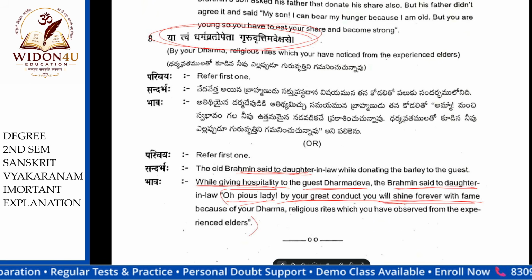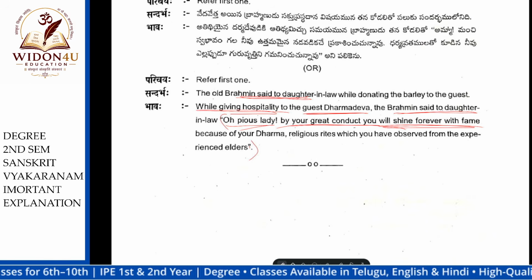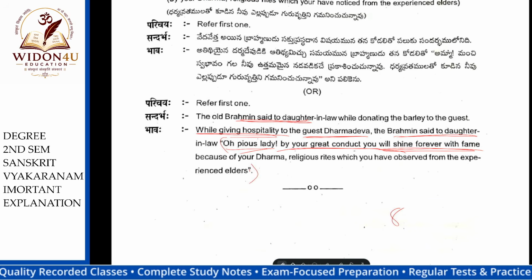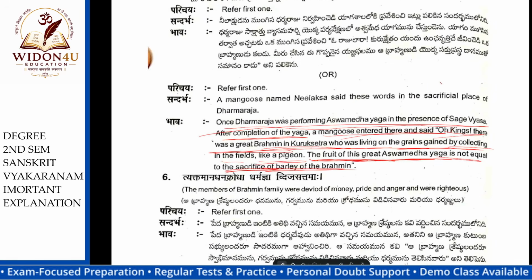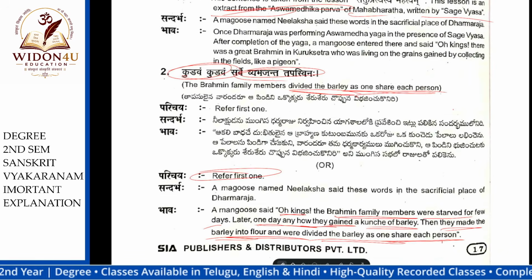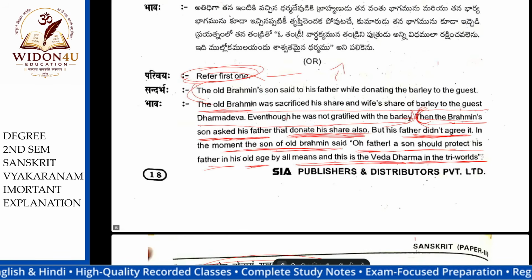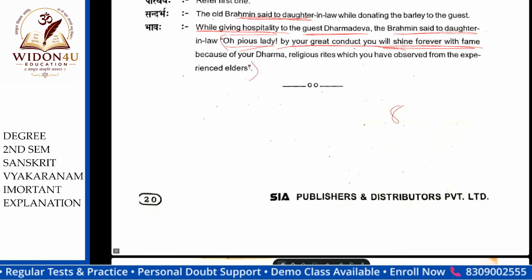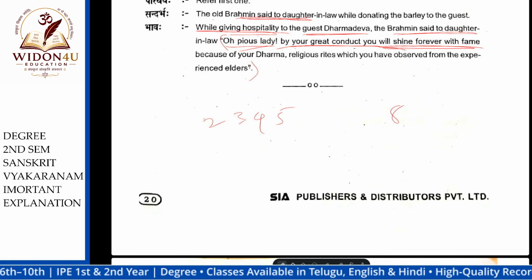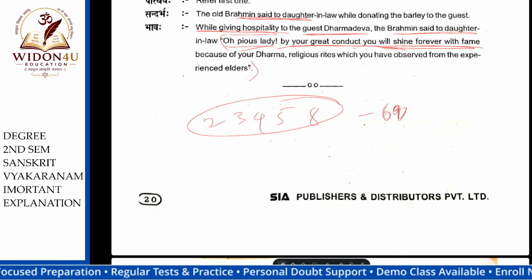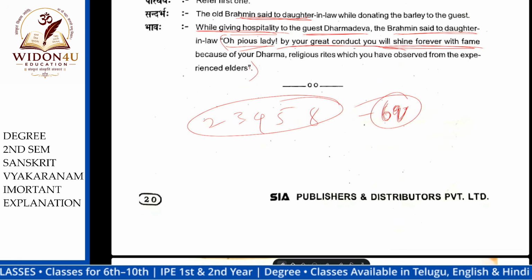Okay? Okay, we completed. Next one is whatever importance here we learned. First one, eighth one, fifth one, fourth one, third one, second one. 2, 3, 4, 5. And 8. These slokas are important in this. In the sixth question, not fourth question. Remember, sixth question.